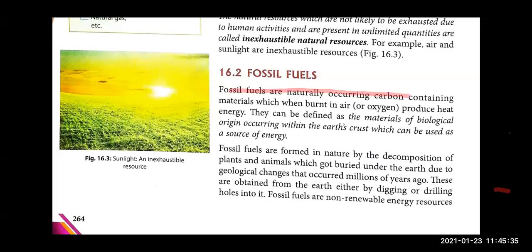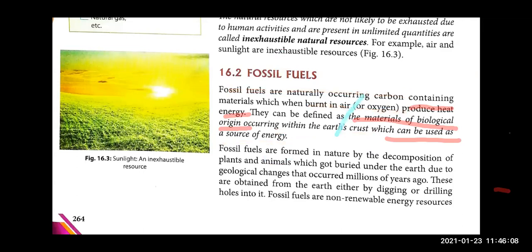Firstly, fossil fuels contain carbon, and when this carbon burns in the presence of oxygen, it produces heat energy, and so these fossil fuels are used as fuels, right? So they can be defined as, what is the definition? The material of biological origin, meaning it is coming naturally, right? Where it is within the earth's crust, and which can be used as a source of energy.